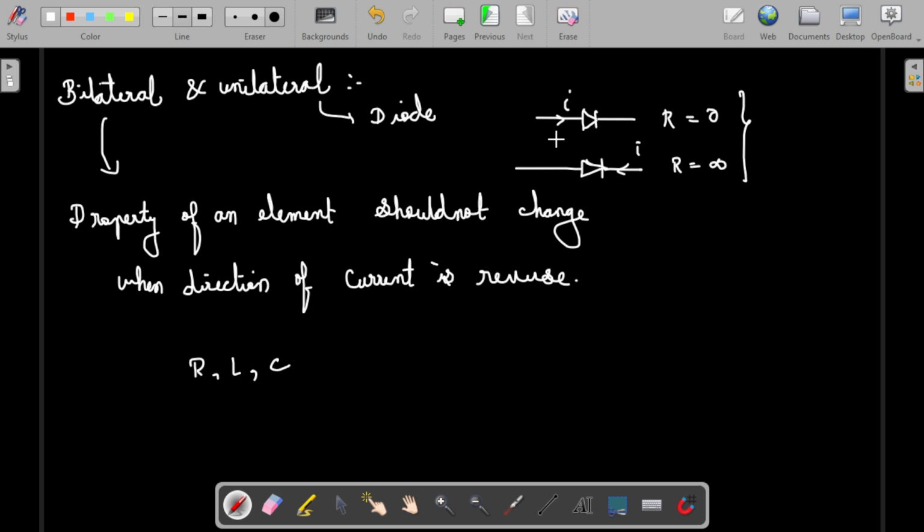If the VI characteristic curve is symmetric about the origin, then this will be a bilateral element. So the VI characteristic curve is symmetric about the origin.